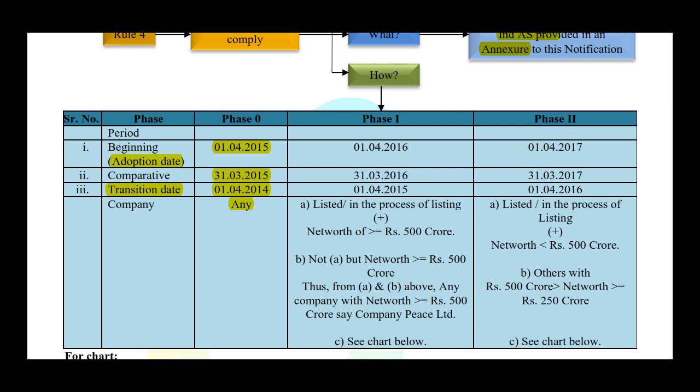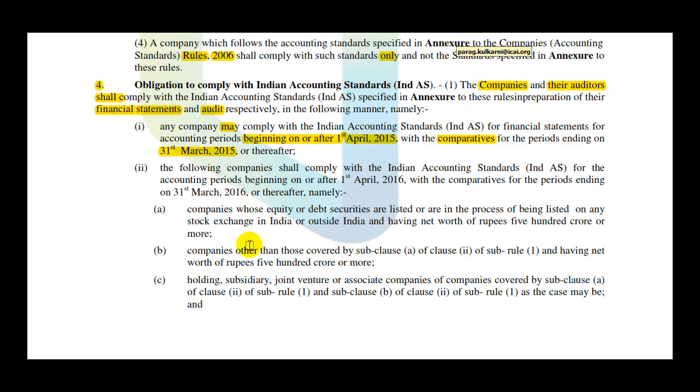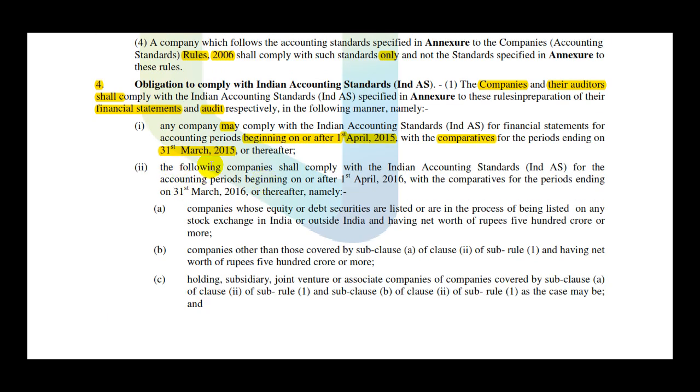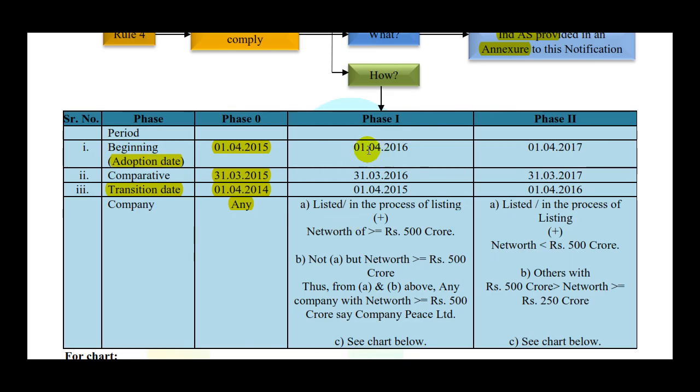Now let's speak about phase 1 and let's see the way they have confusingly written all these lines. So let's come back here. The following companies shall comply with Indian accounting standards for the accounting periods beginning on or after 1st April 2016. As you can see here, the adoption date, by the way, there is a difference between adoption date and transition date, so please make a note of this. Adoption date for phase 1 companies is 1st April 2016.